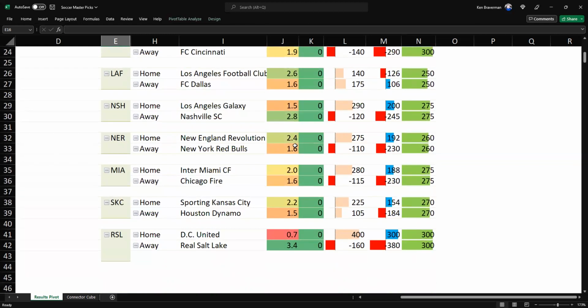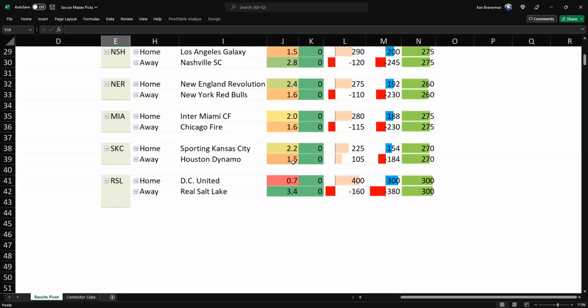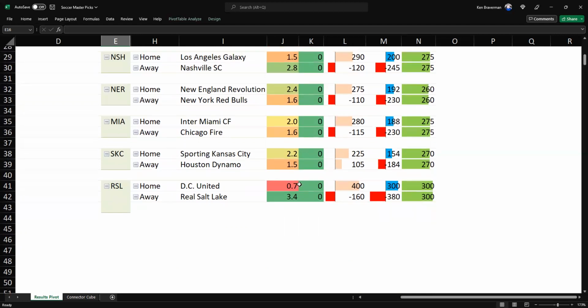New England Revolution, here's an underdog, thinks that the Revolution beat the Red Bulls, and they're at plus 275 and plus 192 with the draw. Wow, that's amazing. So that's a big pick, the Revolution. Thinks a draw in the Miami Chicago Fire game, thinks a potential draw in the Kansas City Houston game, and thinks Real Salt Lake crushes it, 3 or 4 to 1 against DC United.